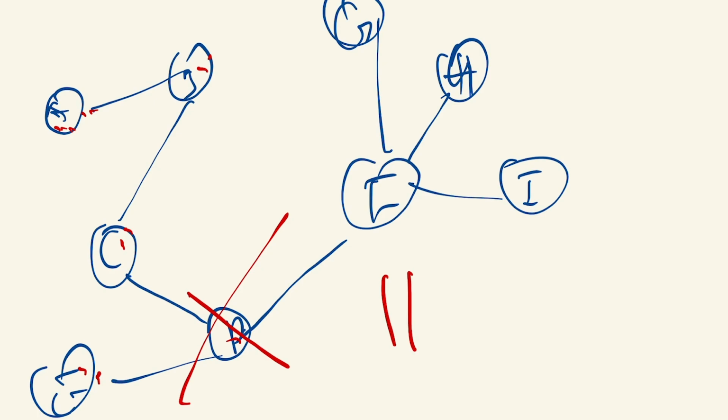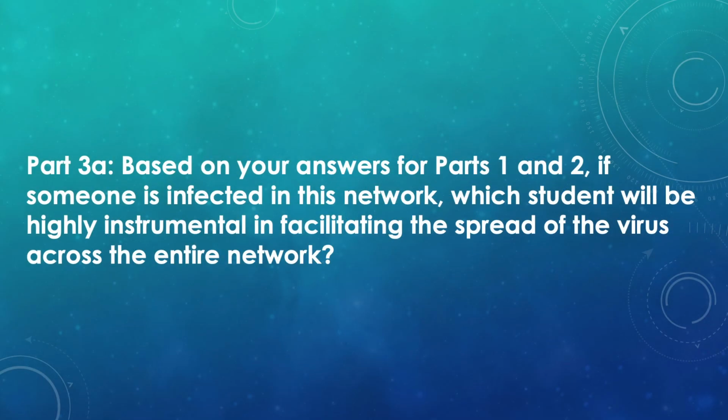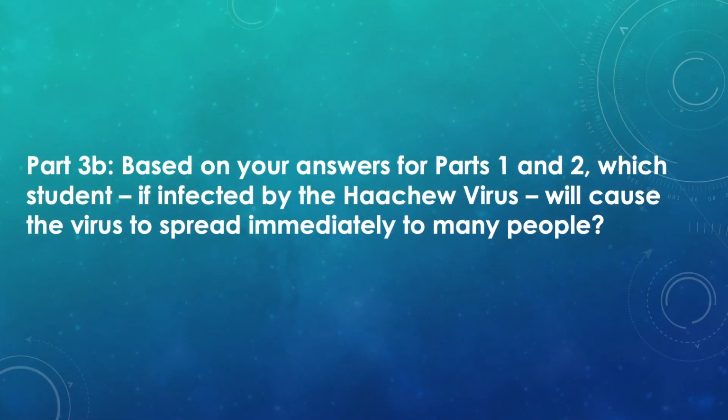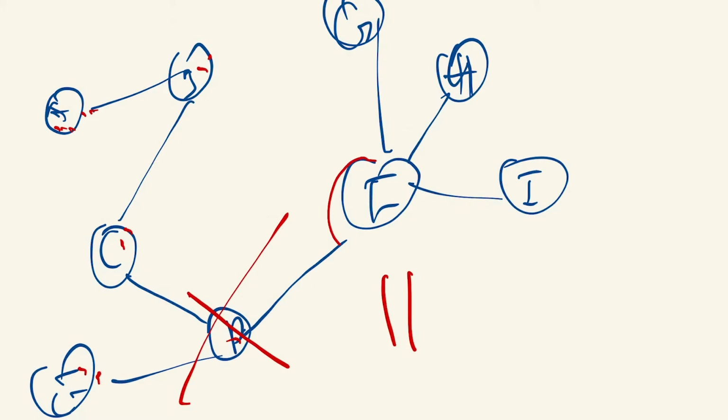Now, part 3A is asking, if someone is infected in the network, which student will be instrumental in facilitating the spread across the entire network? Essentially, who has the highest betweenness, because who will help facilitate spreading from one network to another. Essentially, who is a bridge. Then 3B is asking, which student, if infected by the Hachiu virus, will cause the virus to spread immediately to many people? Then we have person F because person F has the most number of connections.